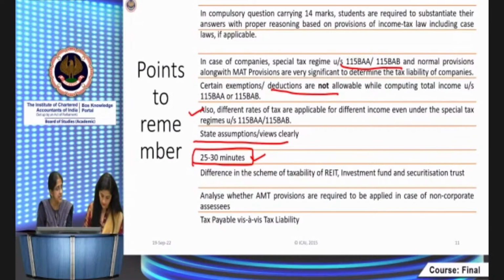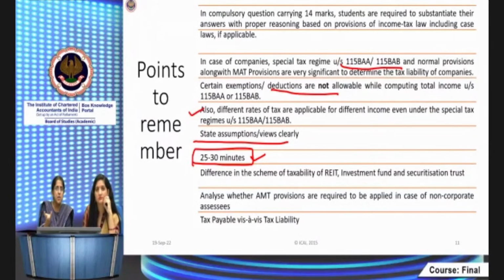So how much do we get? 135 divided by 5. So around 26, 27 minutes for each question. So how do we do it? You can spend 2-3 minutes more on one question, 2-3 minutes less on another question. That's okay, but don't extend too much. Like for one question, suppose the compulsory question, you feel that you know very well. Generally, students should be able to attempt the compulsory question well, because the adjustments are more or less what you're familiar with.